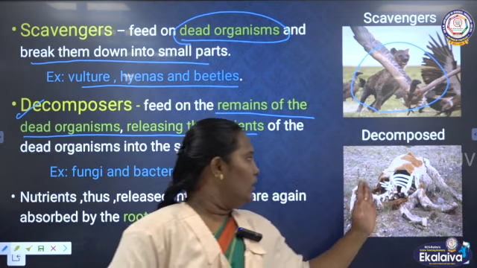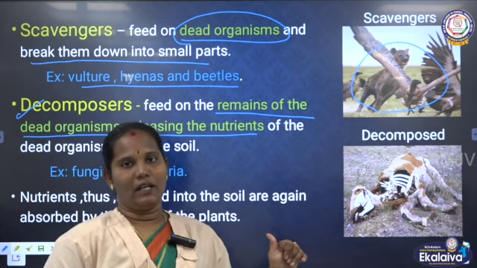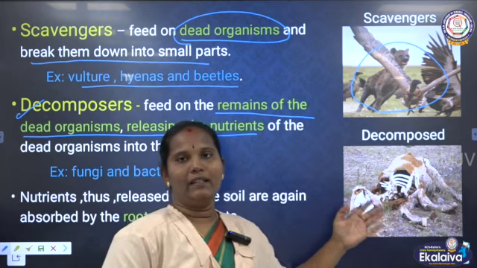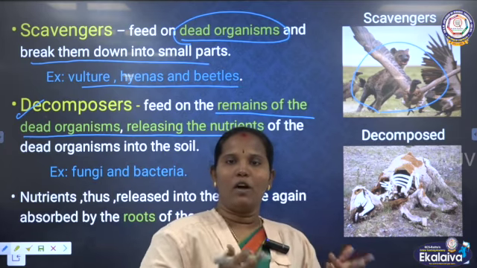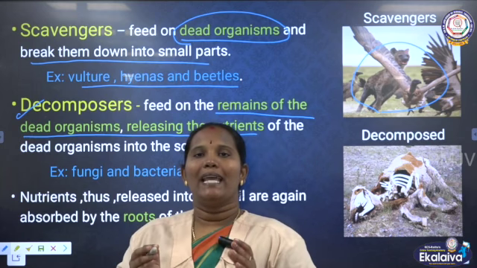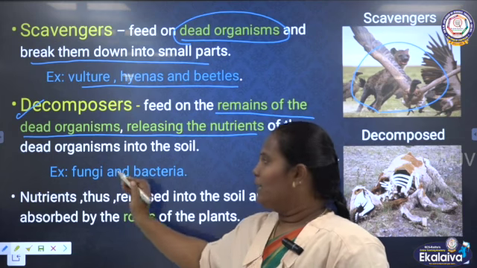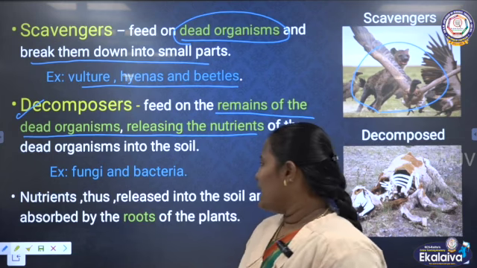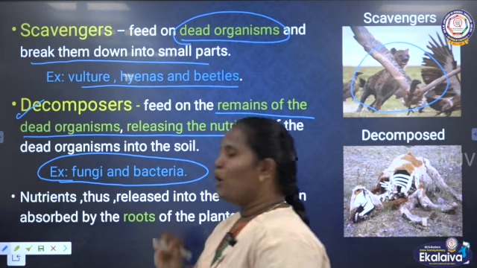We know that all living organisms have a lifespan. After death, the body parts of plants or animals decompose with the help of some microbes. Organisms like these are called decomposers. For example, bacteria and fungi are decomposers.